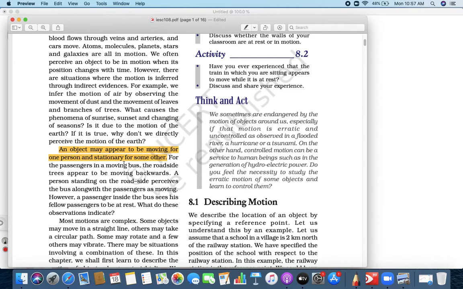So motion we can say is a complex thing, right? It depends upon the observer. Okay. Always remember this small thing. So motion depends upon the observer. Okay. Now let's see next.